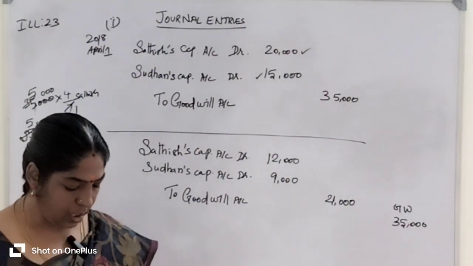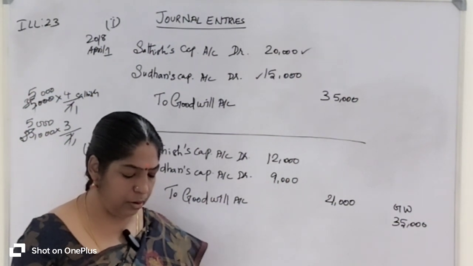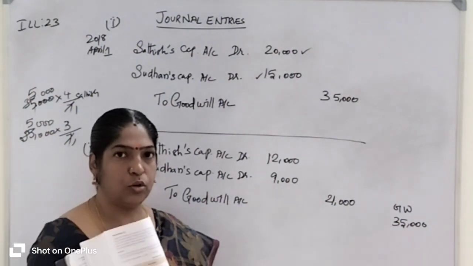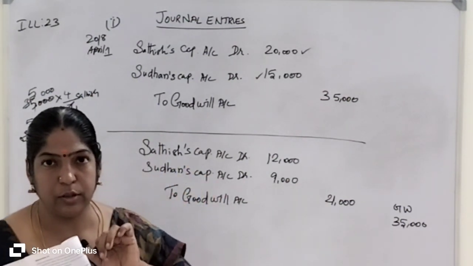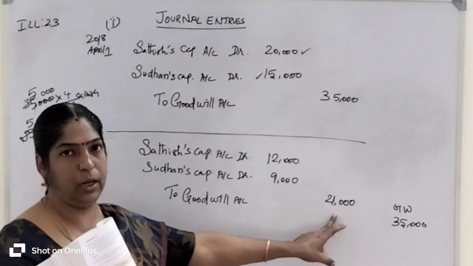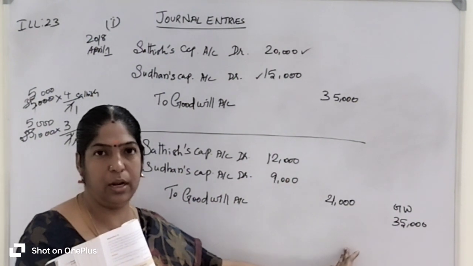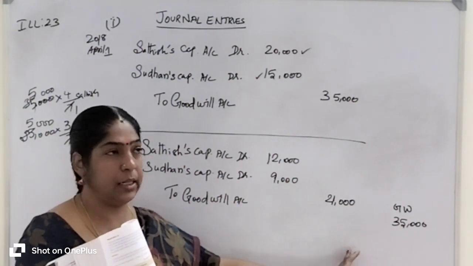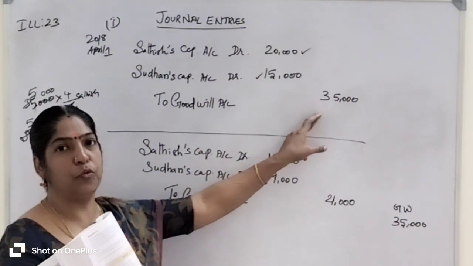Second situation, write off 21,000 of the existing goodwill. The total value of goodwill is 35,000 rupees, and from that you are going to cancel only 21,000 rupees of goodwill.